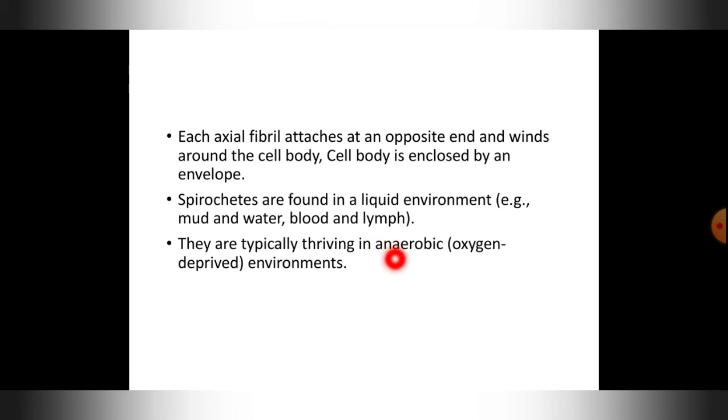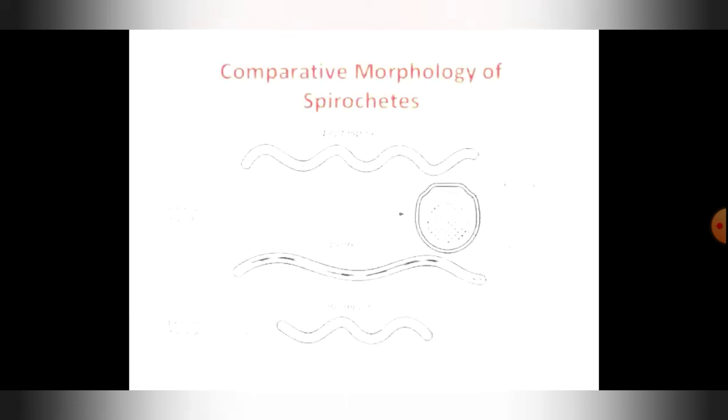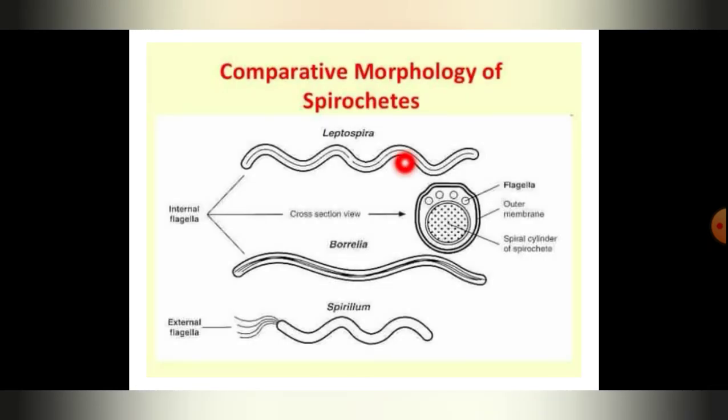They typically thrive in anaerobic environments. Okay, so oxygen deprived, they do not need oxygen for their survival. In the absence of oxygen they can thrive. It becomes difficult for them to survive otherwise.